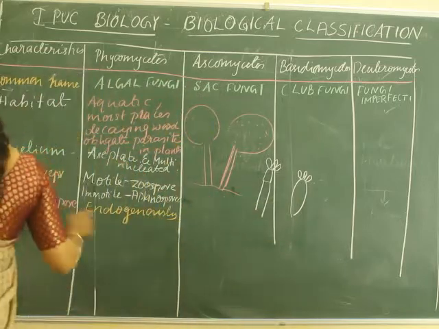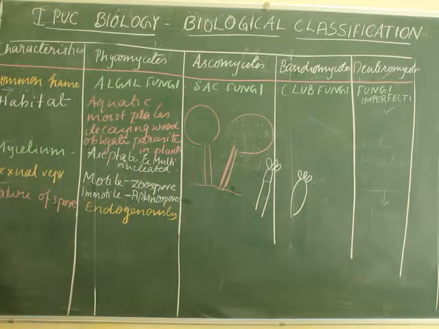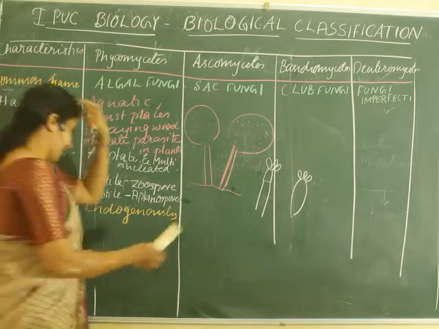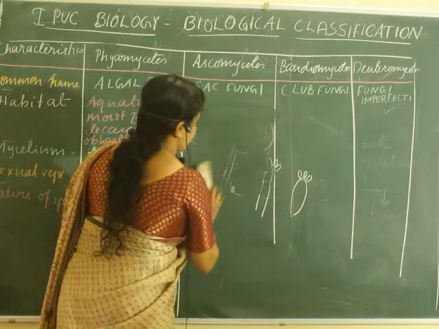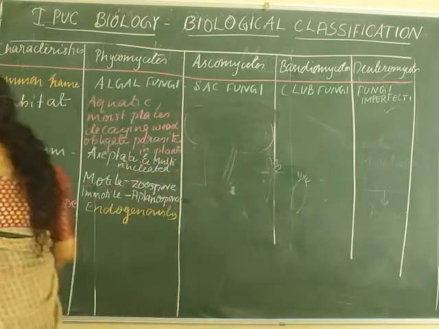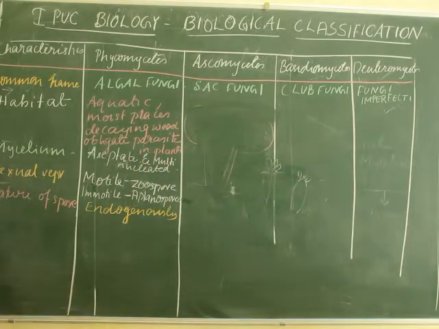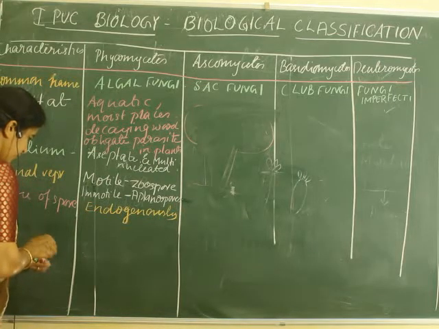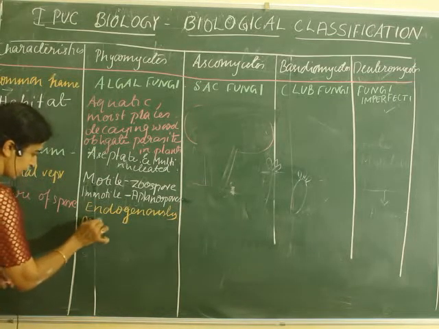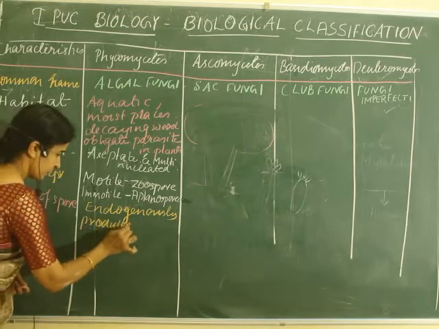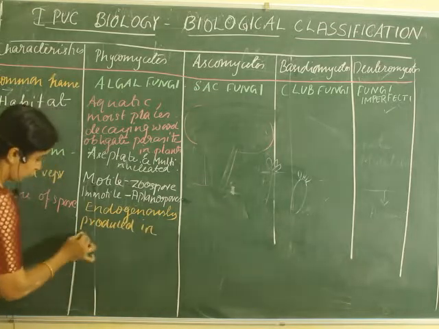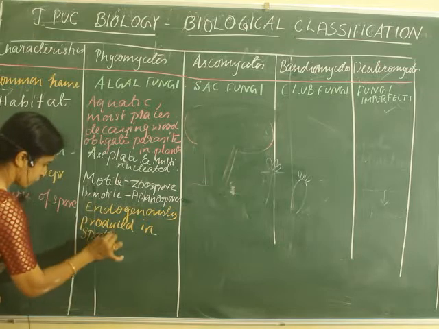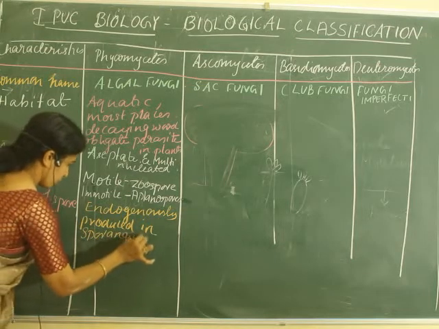So in the case of phycomycetes, the spores are endogenously formed, and the structure in which the spores are produced is called the sporangium. Endogenously produced in a structure called the sporangium.